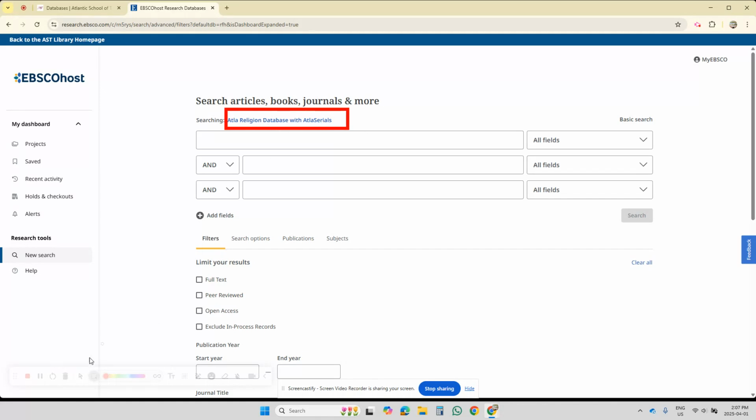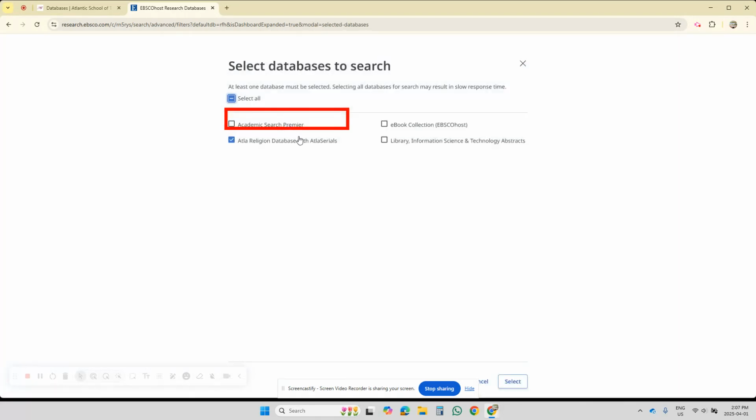And the one way to do that is to click the title of the database you see right here that we're searching. So I'm going to click that title, and here's Academic Search Premier. Okay, and we're going to select it. So I have two. Make sure two databases are being searched. Okay, both are checked off.